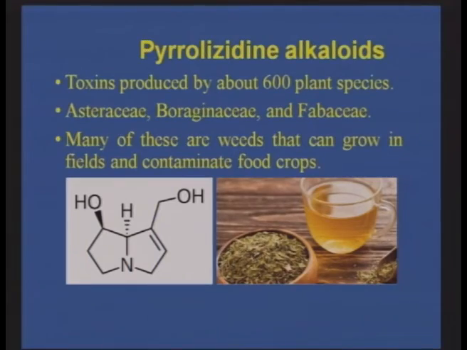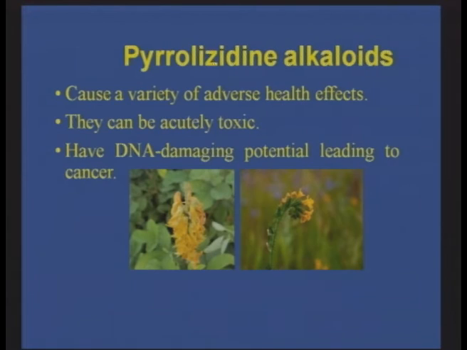Now the pyrrolizidine alkaloids. Certain times we are fond of having green tea. So there are several varieties of green tea. They come from the fruits and the leaves of certain plants, and the essence is sometimes very good for the human body. But there are certain species, around 600 plant species from the Asteraceae, Boraginaceae and Fabaceae families, that have toxins and contain these alkaloids, and they are weeds that can grow in the field and contaminate the food crops. So this can have DNA damaging potential leading to cancer.